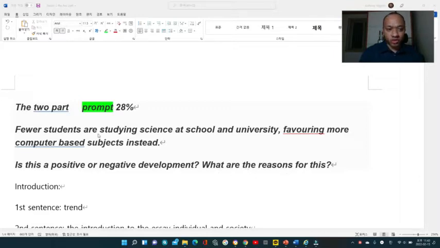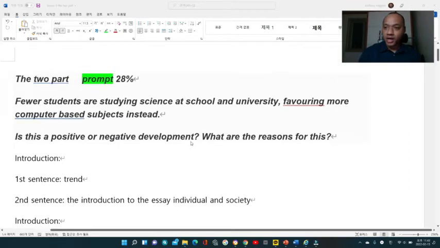So today's question I would like to talk about is, fewer students are studying science at school and university, favoring more computer-based subjects instead. So basically what this means is that many students are going to school and university, but they do not want to study science. They rather prefer to study something that is related to computer. All right, so today we're going to start off with writing an introduction.